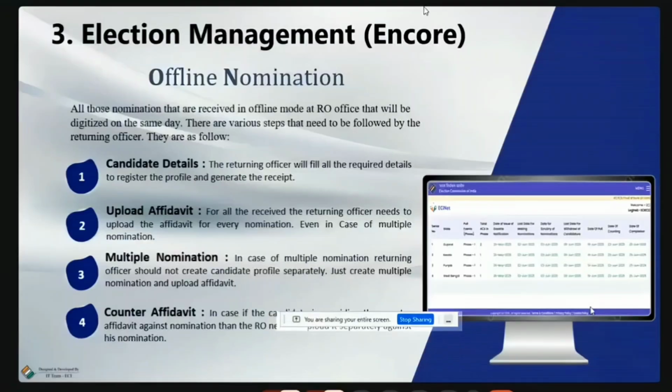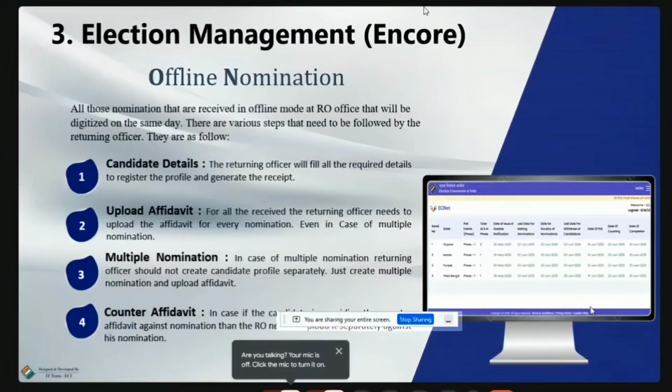But there is no need for digitizing every nomination. Once the first nomination is received and we have digitized it, if any second nomination comes, we just have to mark the second nomination against the first nomination. So please take care of this. No need to file multiple nominations separately.